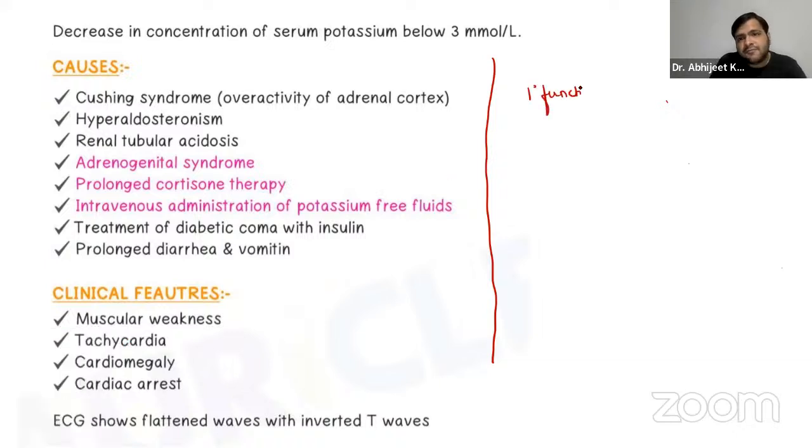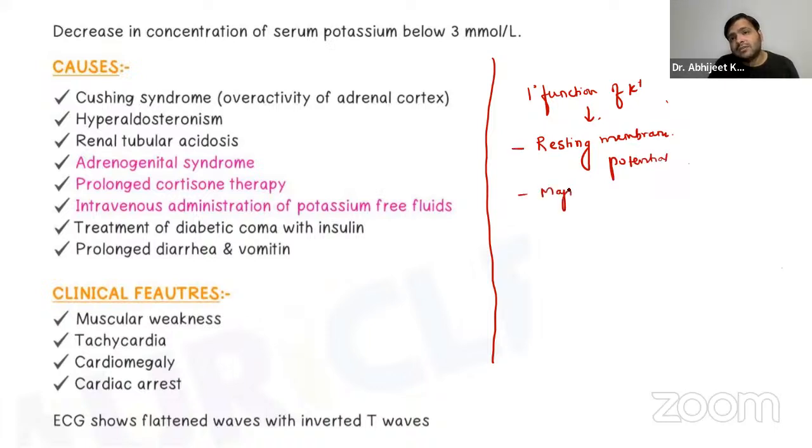The primary function of potassium is that it participates in the resting membrane potential. You already know it is the major cation in the intracellular fluid.